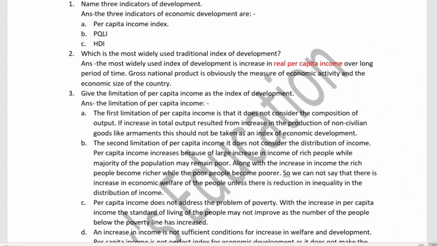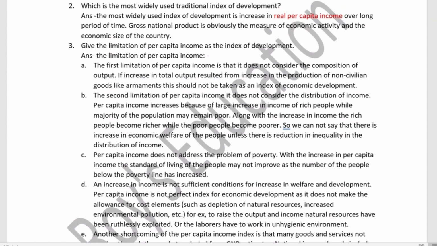Okay, next let us discuss a few limitations of per capita income. The first limitation of per capita income is that it does not consider the composition of the output. That means if the increase in total output resulted from increase in the production of non-civilian goods like armaments, this should not be taken as the index of economic development.